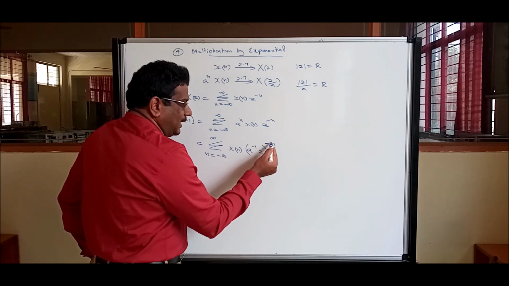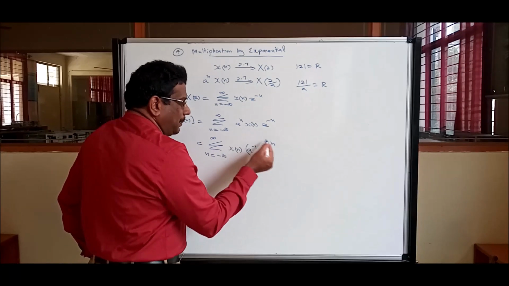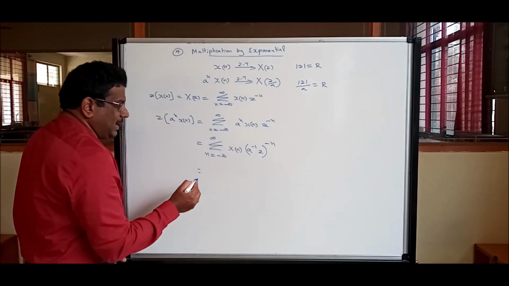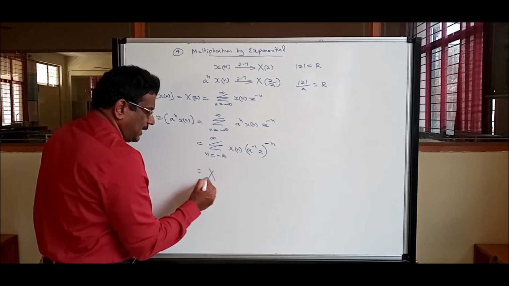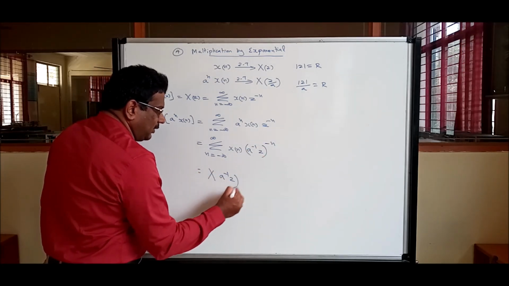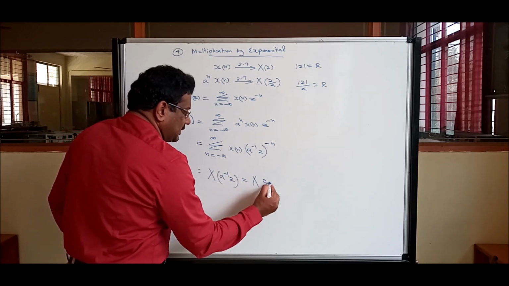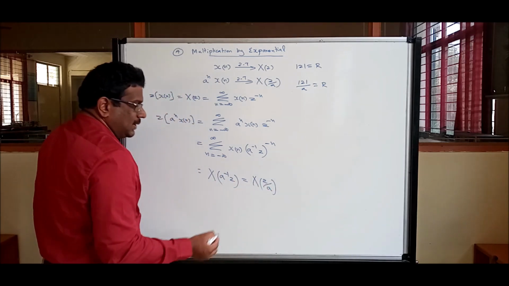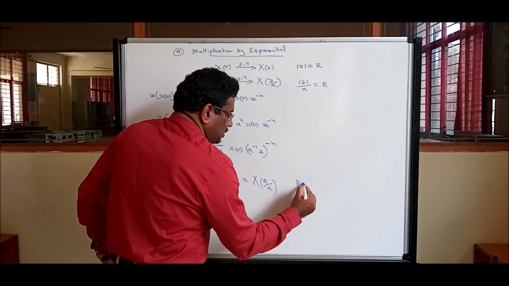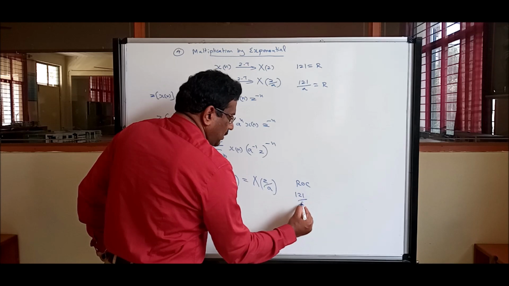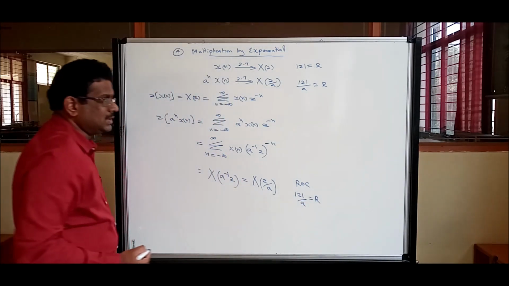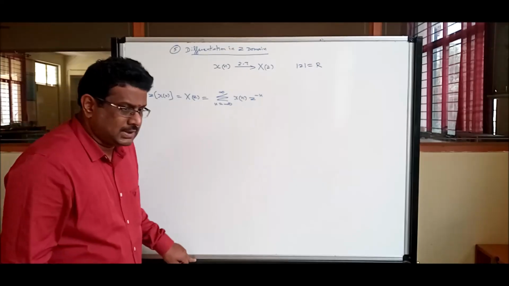If you bring it back, Z power minus n is the same; minus minus gives plus, a power n. Now this resembles your Z transform, small x, it is capital X. The power must be minus n of this term, a inverse Z, which is written as X of Z by a. It's a function of Z by a, and it converges in this region. So the ROC will be mod Z by a, which should be the converging region. Hence, next let us prove